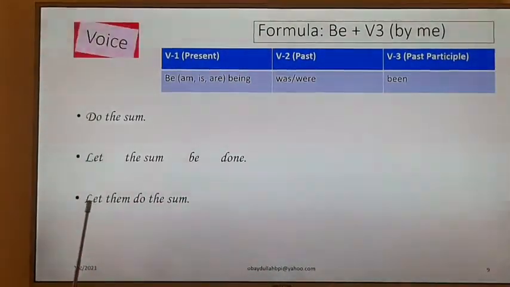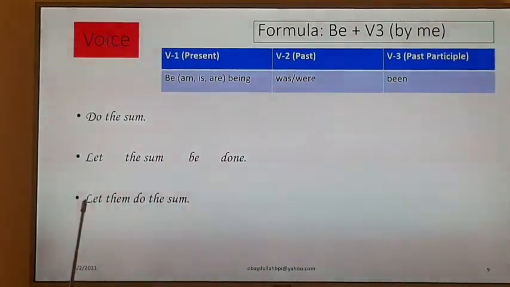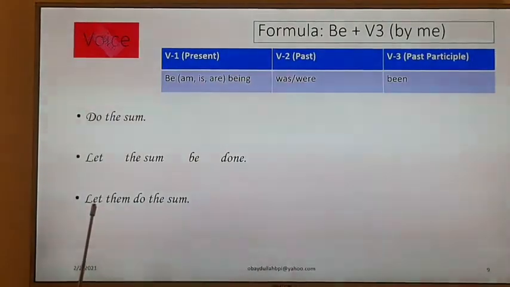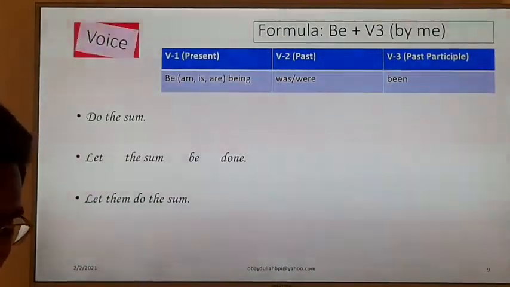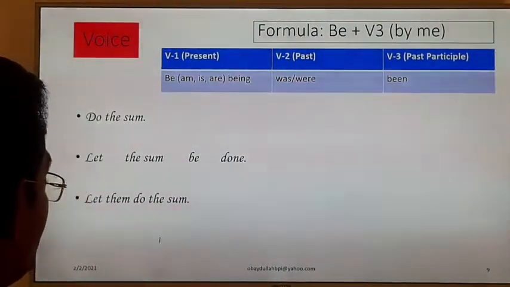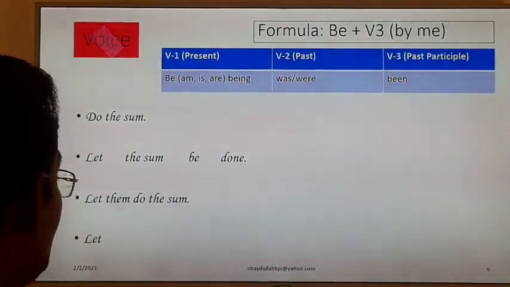Okay, such a type of sentence is "Let us do it" or "Let them do the sum." This is also one kind of imperative sentence because there is no subject but there is an object. Let them do the sum. The sum is the object here. Clear? How will we change it? Let will be let.